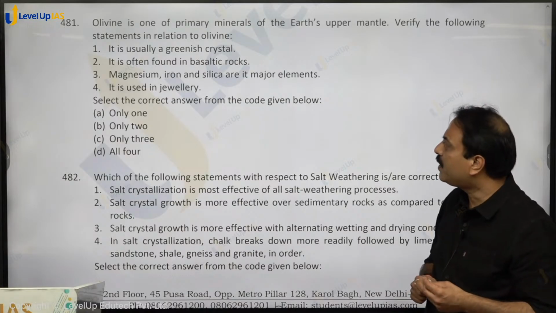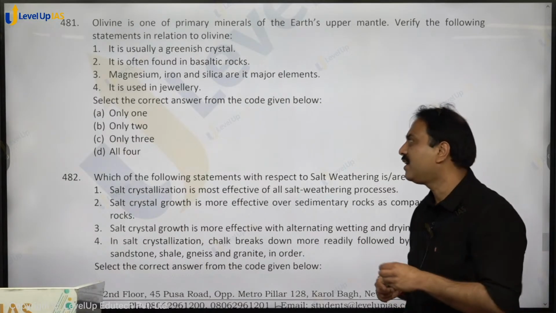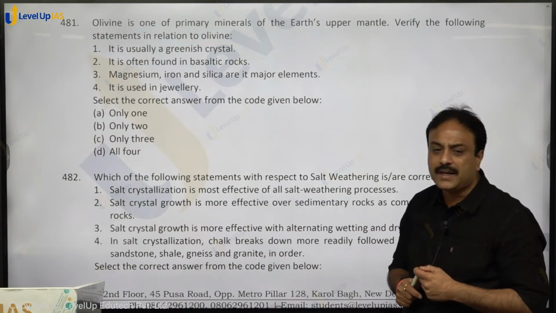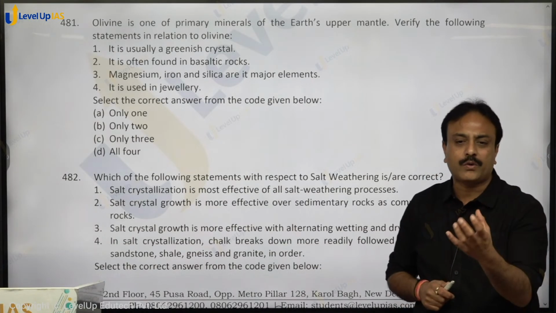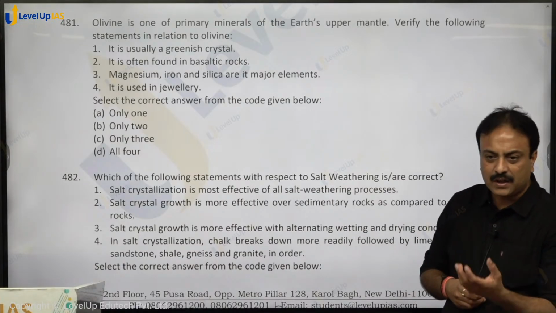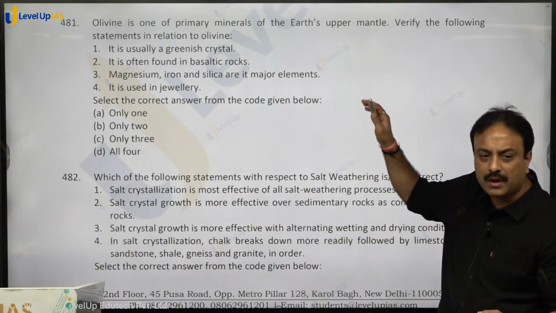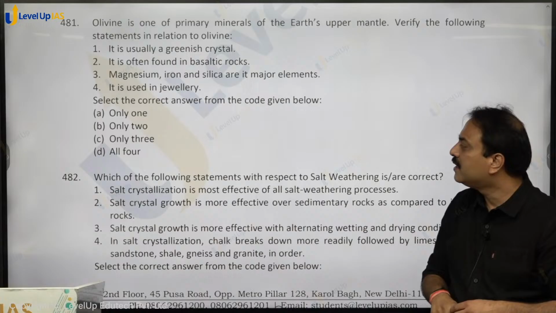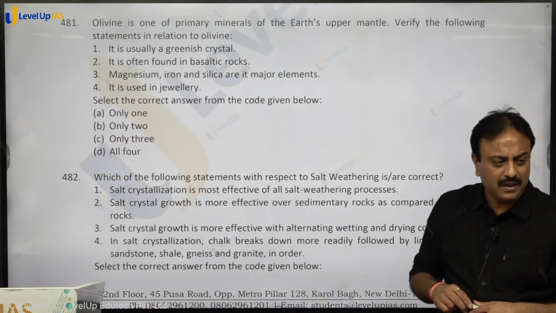Yes, it is often found in basaltic rocks. Correct. Magnesium, iron and silica are the major elements. This is also correct. It is used in jewelry. Olivine is the major constituent of the mantle. In the mantle, olivine is the most abundant, that is olivine rock. All four statements hold true for olivine. So all four, option D, D for dog, is the correct answer.